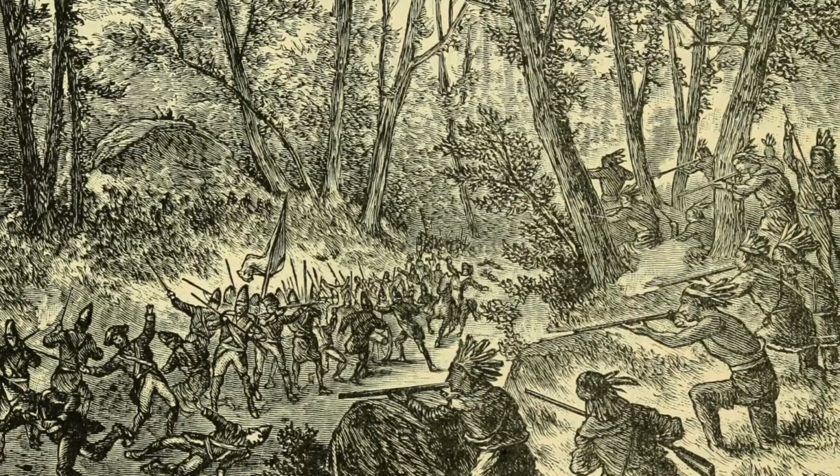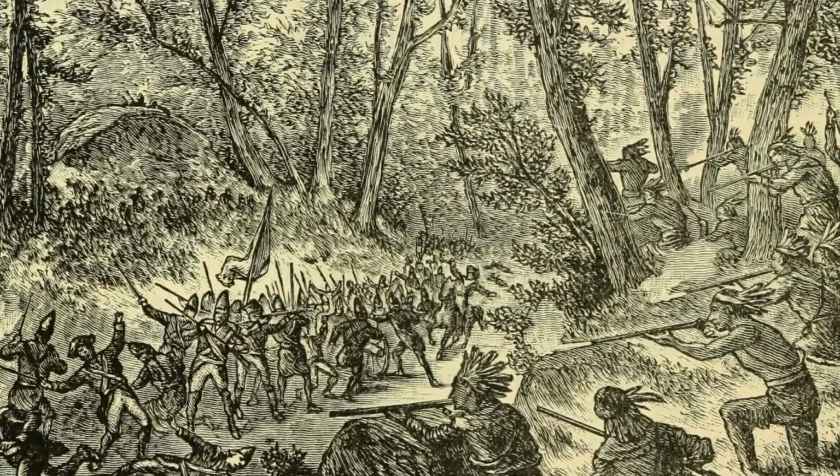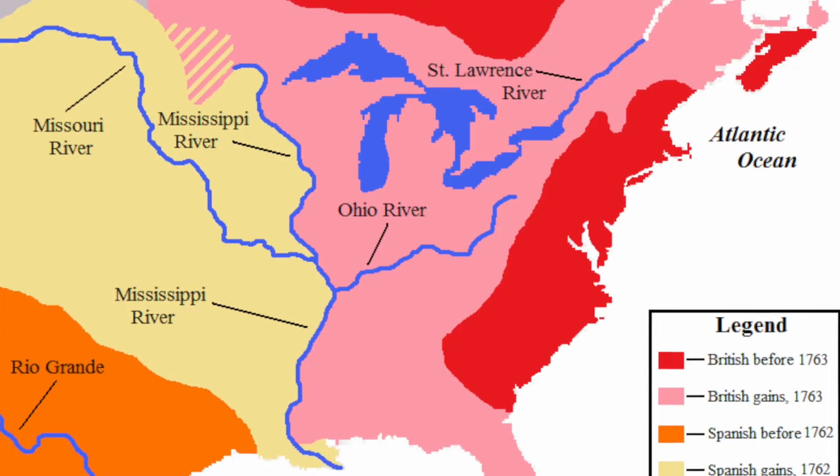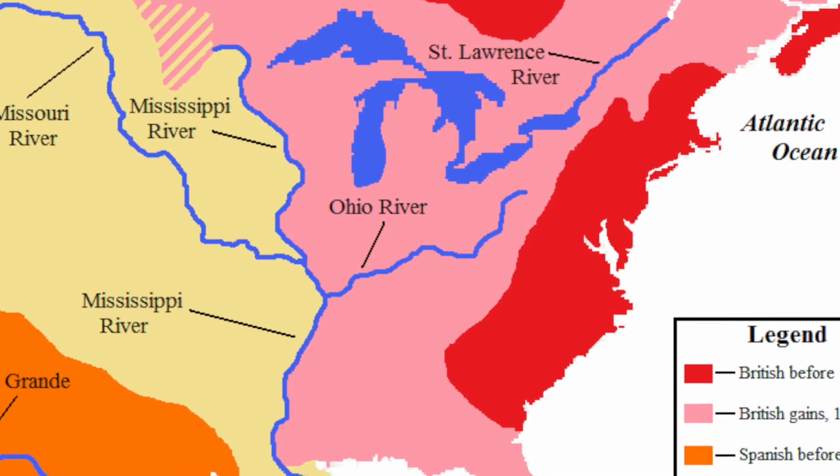Alright, if you remember back to the last episode, we talked about the French and Indian War. We talked about how England and the colonists defeat the French and the Indians and gain control of pretty much the eastern half of North America. This is a huge deal both for the British, who have just defeated the French in their global war, and for the American colonists, who now have the right and the ability to go and settle west of the Appalachians in that coveted Ohio River Valley.